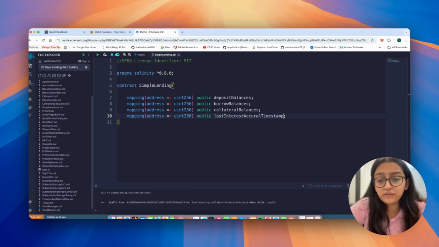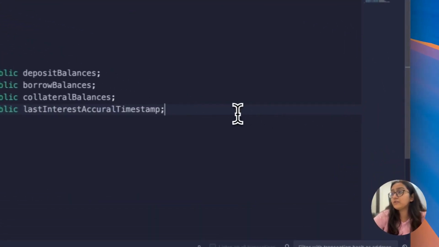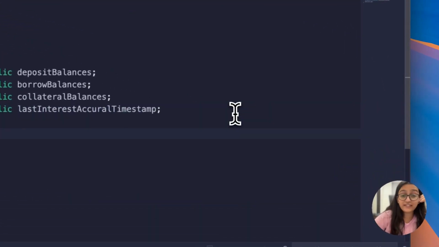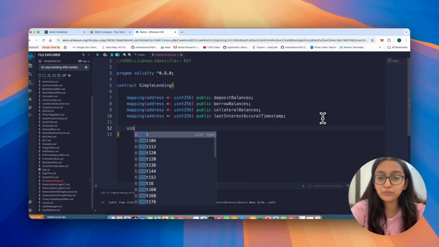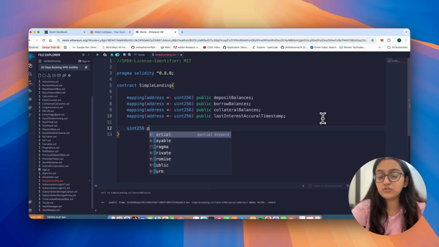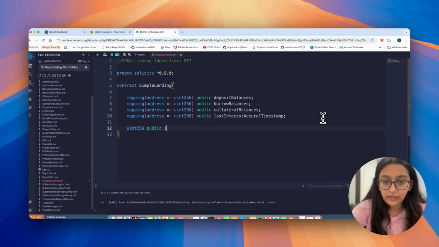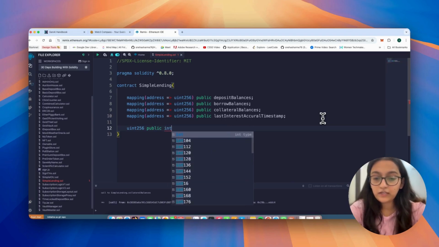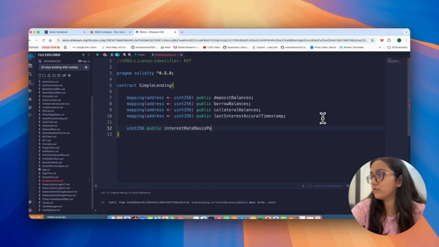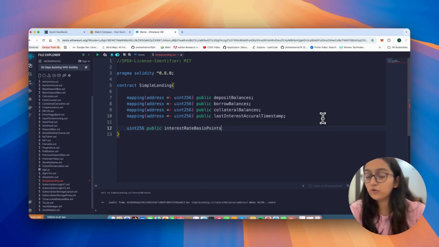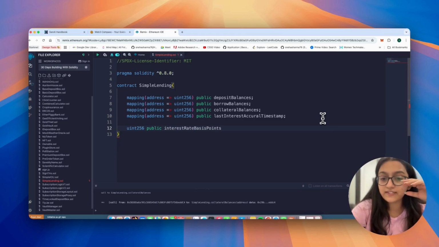Now let's get to the lending logic. We'll have to set up a few things, like what is the interest rate, and what is the collateral basis point that we're going to look at. So we'll say uint256 public interestRateBasisPoints. Here we say that this is the interest rate that borrowers will pay annually on their loan.